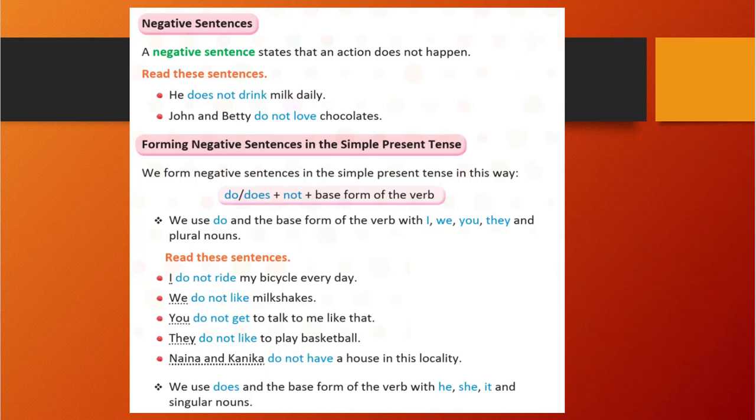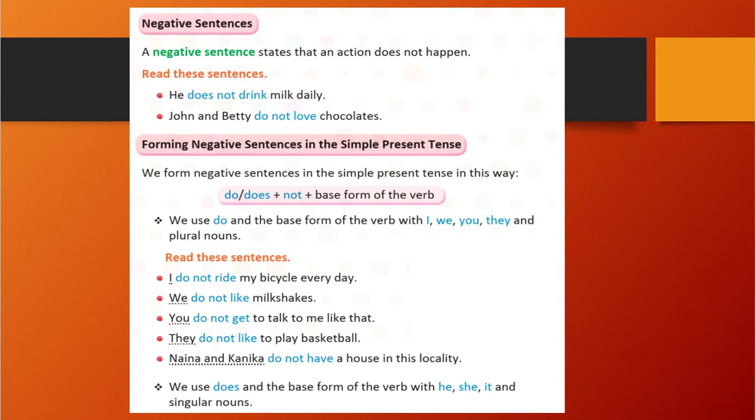He does not drink milk daily. It means he is not drinking milk daily. See, previously you were going to school daily, but what if you are not going to school daily? That is a negative sentence, which is not happening daily. He does not go to school daily, so he does not drink milk daily. John and Betty do not love chocolates. Does not drink and do not love are used to indicate negative sentences.